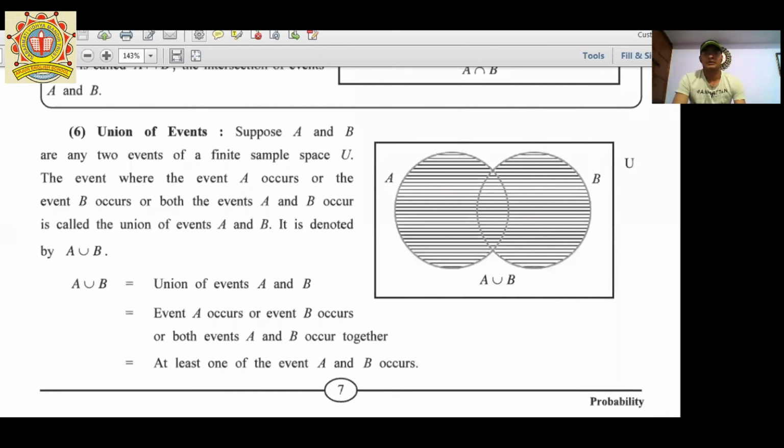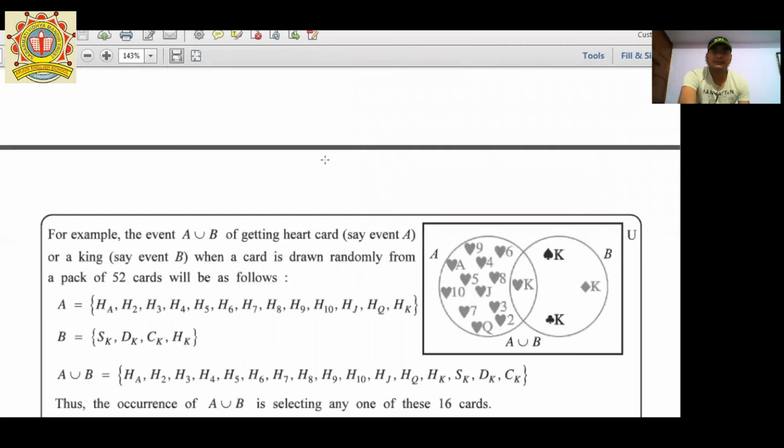So here union of events means here there is event A, here there is event B, and both the events cover all the items, that is called A union B. Suppose A and B are any two events of finite sample space U. The event where event A occurs or event B occurs or both A and B occur is called A or B, and it is denoted by A union B. Simple. It is point number 6.